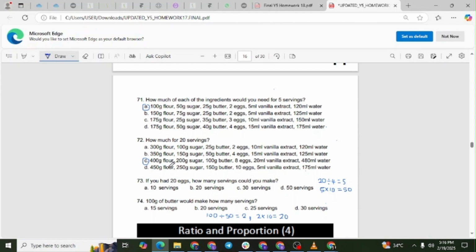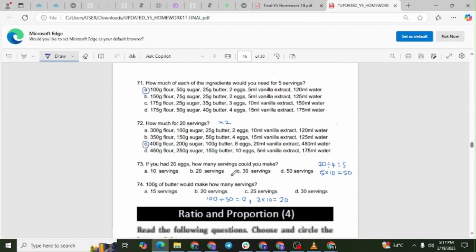Explanation. The original recipe makes 10 servings. Since we need 20 servings, we multiply each ingredient by 2. 200 grams flour times 2 is 400 grams. 100 grams sugar times 2 is 200 grams. 50 grams butter times 2 is 100 grams. 4 eggs times 2 is 8 eggs. 10 milliliters vanilla extract times 2 is 20 milliliters. 240 milliliters water times 2 is 480 milliliters.